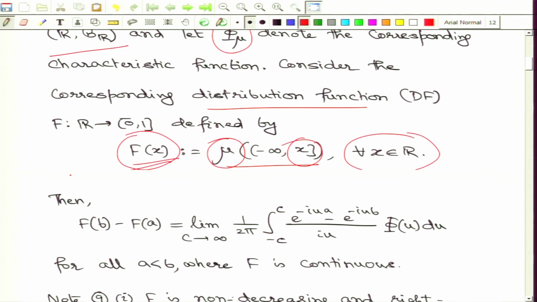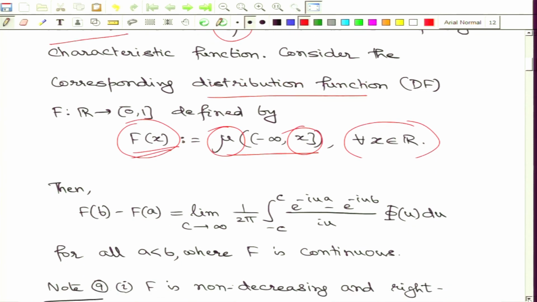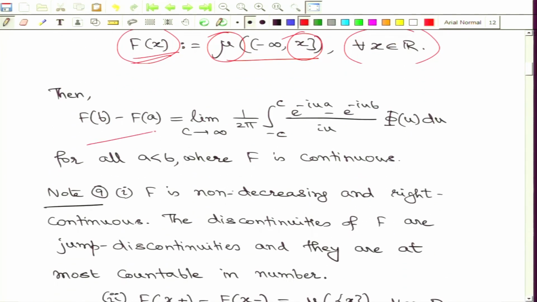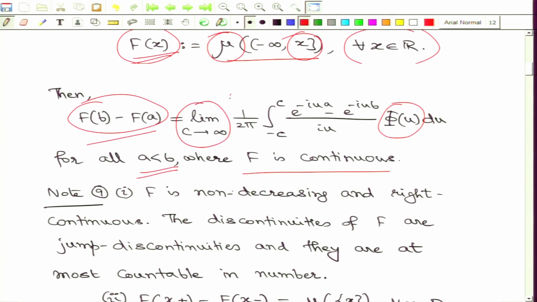Now, the result says that I can link this distribution function and the characteristic function in this way: for all a less than b where the distribution function is continuous, F(b) minus F(a) must be equal to the limit of this integration. Let us try to understand this integration.